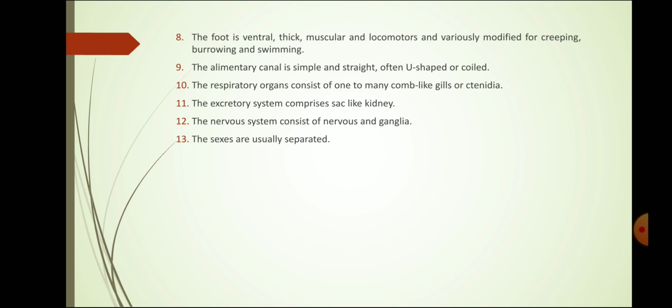Respiratory organs consist of one to many comb-like gills or ctenidia. The excretory system consists of kidney. The nervous system has nervous tissues and ganglia. Sexes are usually separate. So in such a way, the characters of the molluscan are completed.